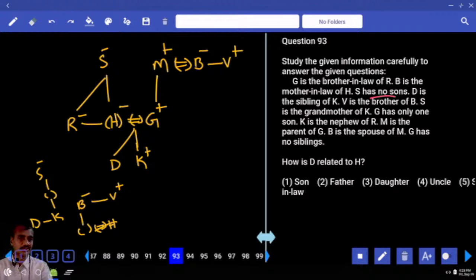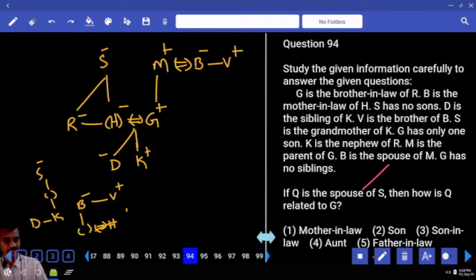Now D related to H, we need the information. B is the mother-in-law. S says D is the sibling of K. V is the brother of B. S is the grandmother, G has only one son. Who is that one? K. And D is the daughter. One son and a daughter. How is D related to H?